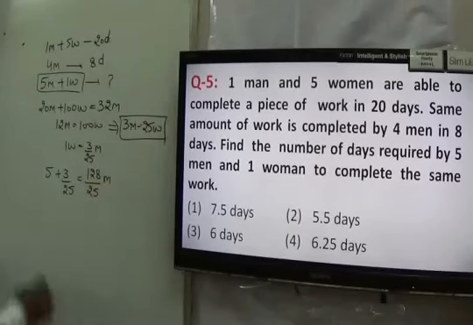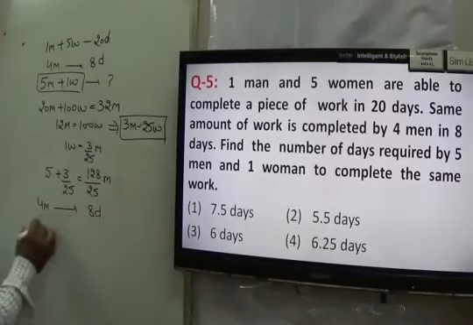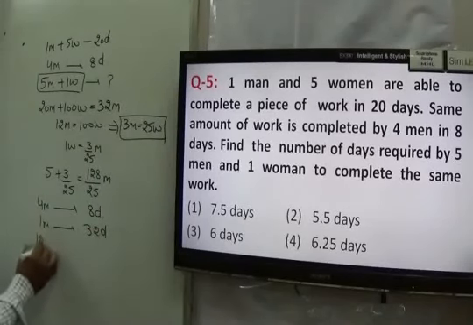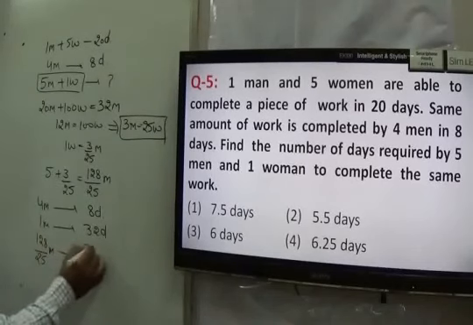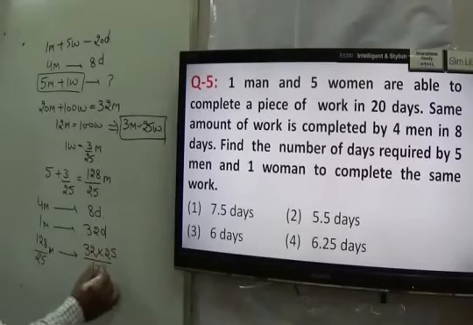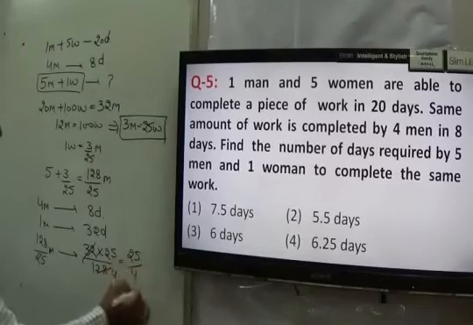Now the question is very simple. 4 men can do the work in 8 days, so 1 man can do the same work in 32 days. And the question is, 128/25 men will take how much time to do the work? That would be 32 into 25 upon 128. It will cancel by 4. This is 25/4, and we can say our answer is 6.25 days. The answer to your question is the fourth option, 6.25 days.